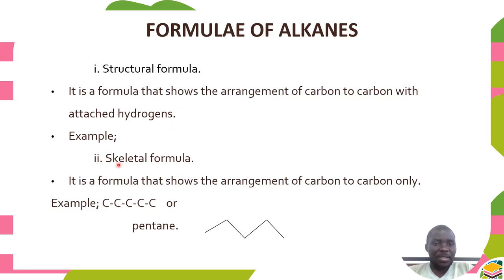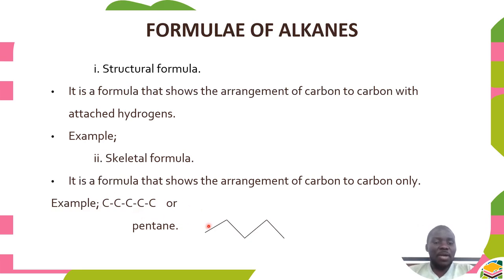The second one is the skeletal formula. What is a skeletal formula? It is a formula that shows the arrangement of carbon to carbon only. Remember, the structural formula shows the arrangement of carbon to carbon and carbon to hydrogen with attached hydrogens. But in a skeletal formula, we only find carbon to carbon. So, for example, we can have this one, an example of a skeletal formula where hydrogens are eliminated.